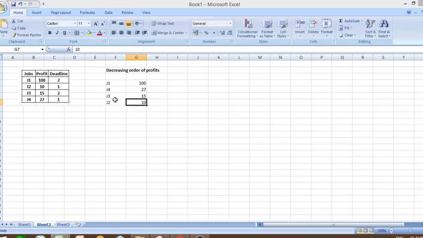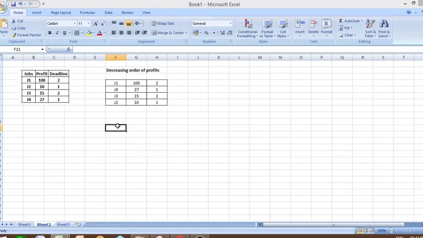Deadlines also I'll write here for our understanding. Job 1 deadline is 2, job 4 deadline is 1, job 3 deadline is 2, and job 2 deadline is 1, right? So these are the jobs arranged in decreasing order of profits.